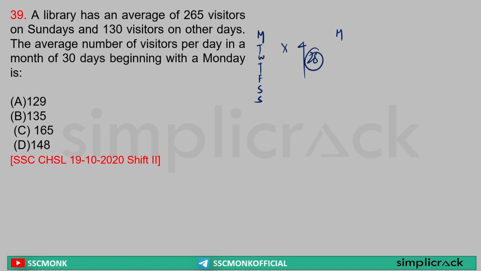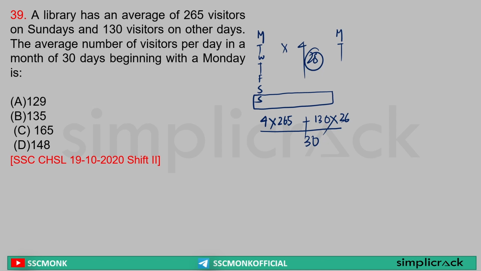Then here again comes Monday, Tuesday. That's how the total of 30 days of the month will be gone. That means how many Sundays will be there? Only 4 Sundays will be there. So 4 Sundays into 265 visitors plus 130 visitors on the other days, that is equal to 26 days. Yes or no? Yes. Divided by 30 will get me what? The average number of visitors.